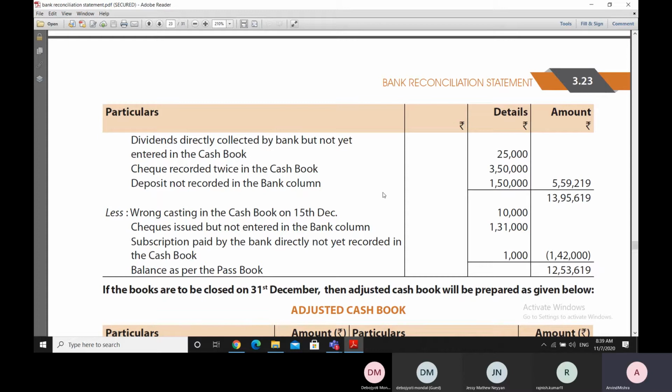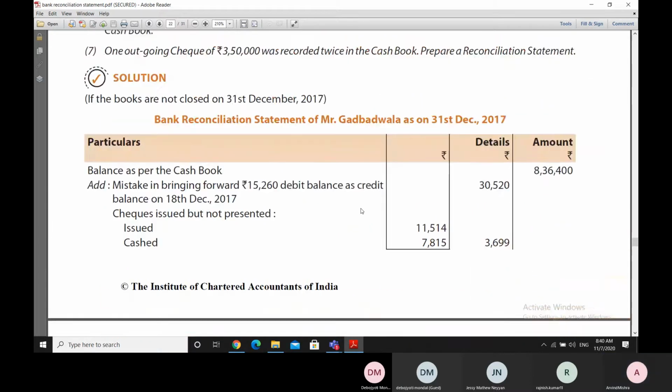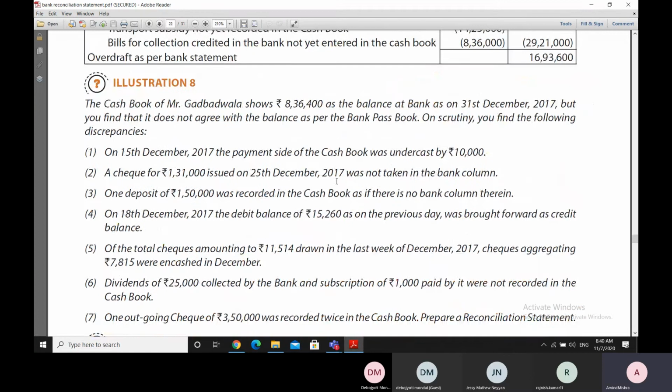The next entry is wrong casting in the cash book on 15th of December. Wrong casting means wrong totaling. So the total of the cash book was taken, but it was undercast. Undercast means a lesser total was taken, and therefore, as the totaling was incorrect, the cash book will show the payment side.